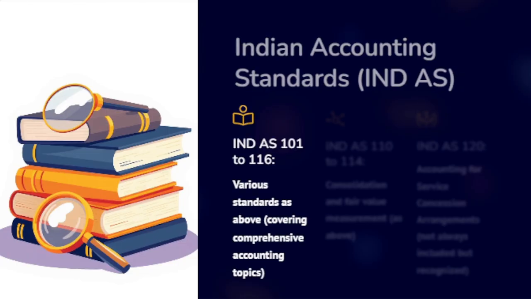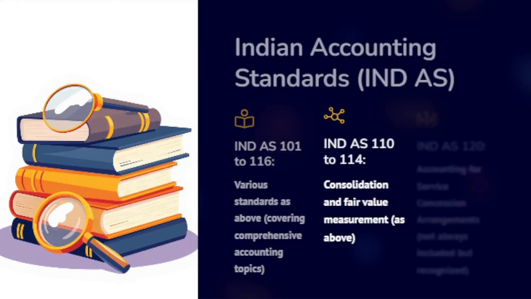Now, this slide presents a group-wise classification of various IND AS that were already discussed in the earlier slides. IND AS 101 to 116 are the core standards. This covers a comprehensive range of topics including first-time adoption, that is IND AS 101, revenue recognition 115, leases 116, business combinations, financial instruments, employee benefits, etc. These are the main functional standards used regularly in the preparation and presentation of financial statements.